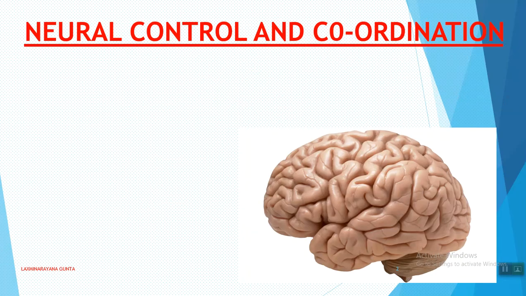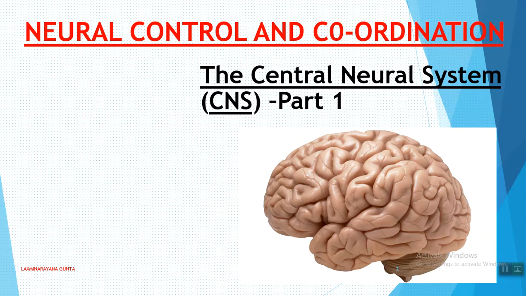Okay, today our topic is neural control and coordination, and the central neural system part 1 we are going to discuss today. Under this topic we are going to discuss the structure of brain.